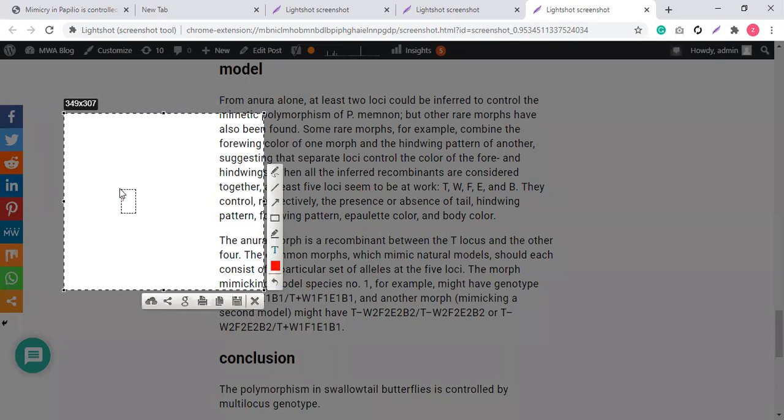I would call it the first butterfly that has the wing patterns A, B, C. See, A controls yellow, B controls blue, C controls green.